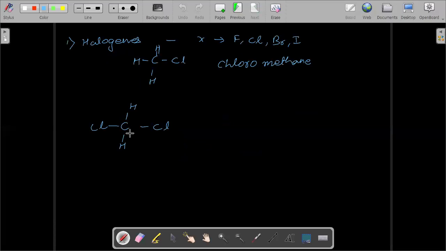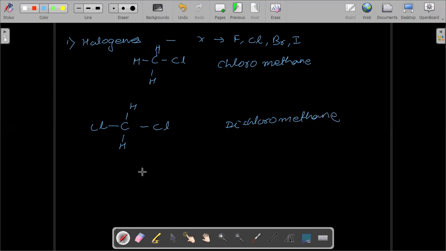Now for this one, just name this. Who will tell the name of this? You have two chlorine atoms and two hydrogen atoms. Right. Since there are two chlorine atoms, we will include the word di. So we'll write dichloro. We'll add dichloromethane.